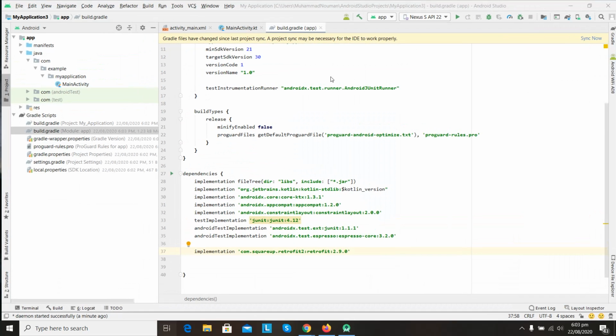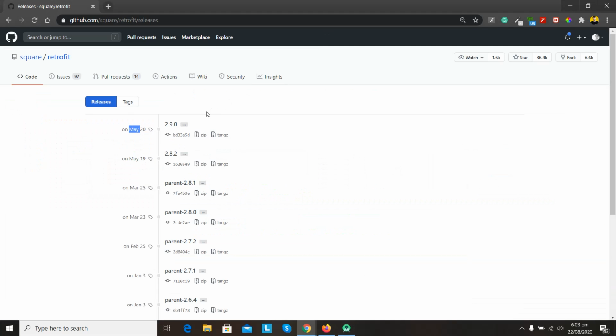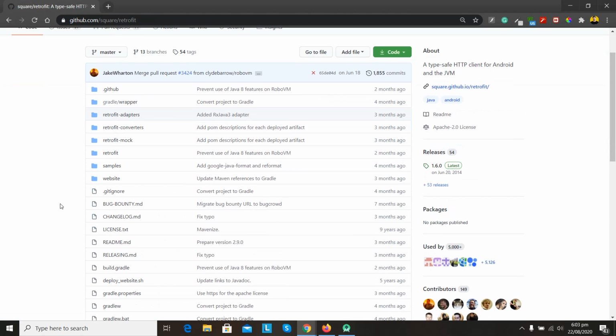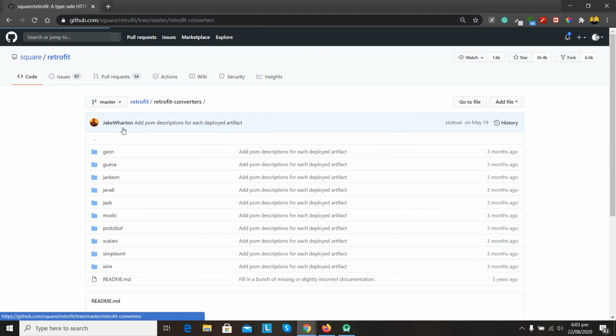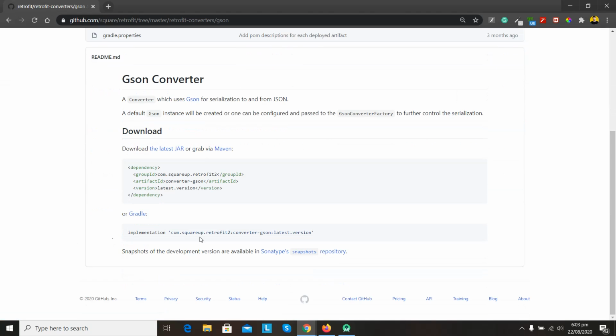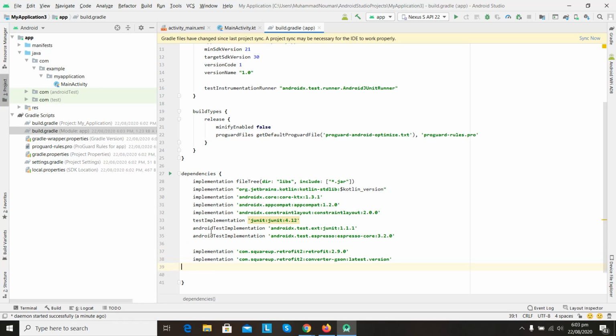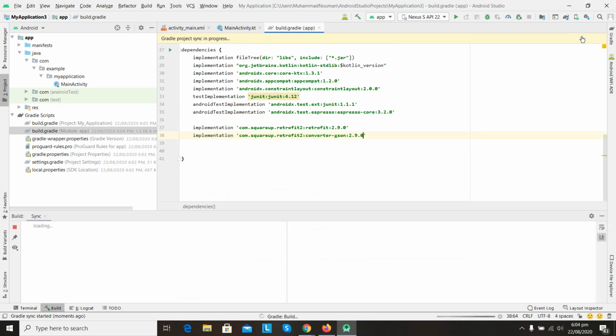One more thing that is required is the converter, the JSON converter. We need to add the JSON converter. So let's jump into the converters. These are all the converters that Retrofit supports, and currently we are going with JSON. So here's the dependency for this. We will copy this and paste it here. Again, the latest version is 2.9.0, and click on Sync Now.